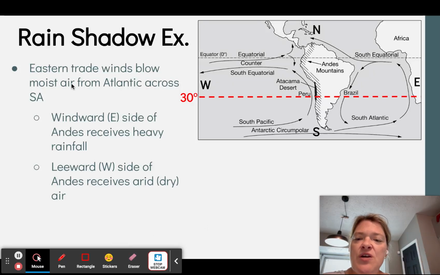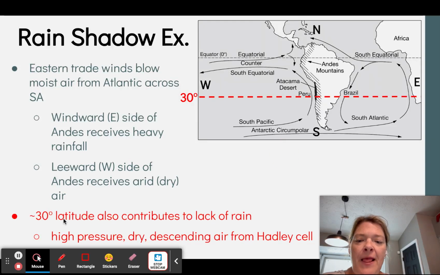Okay, and so eastern trade winds blow moist air from the Atlantic across South America. This is just another example of the rain shadow effect. The windward side, the east side of the Andes, receives heavy rainfall, and then the leeward side of the Andes gets very dry air. There's actually a desert here along the coast of the Andes Mountains. So that's just another example. Negative 30 latitude also contributes to that lack of rain due to the high pressure, dry, descending air from the Hadley cell, which would be spinning in the opposite direction of what we find here in North America.